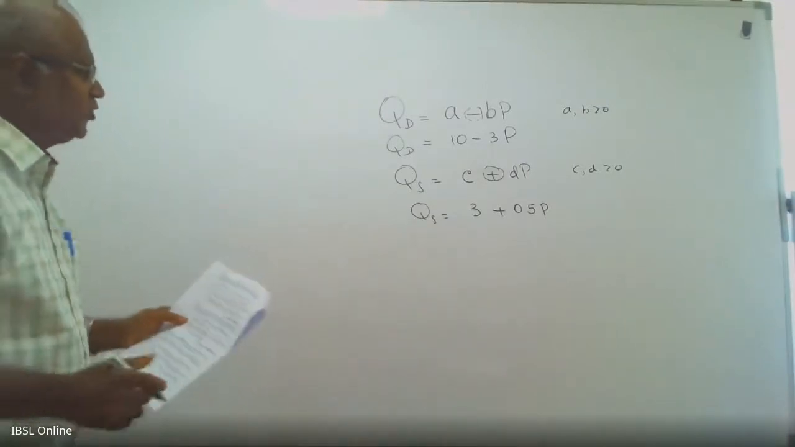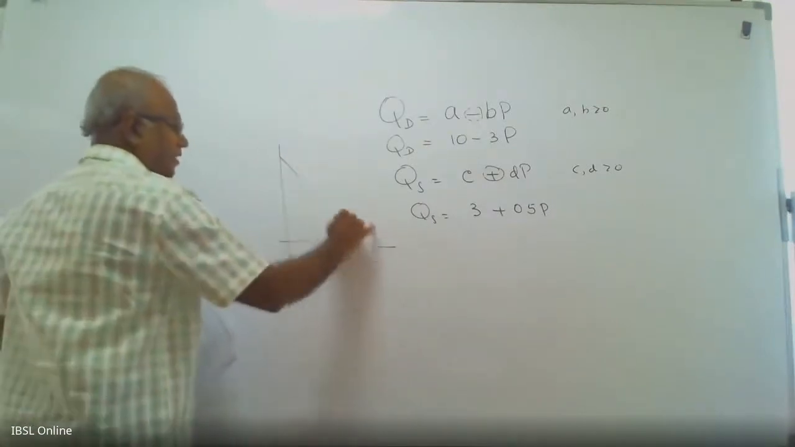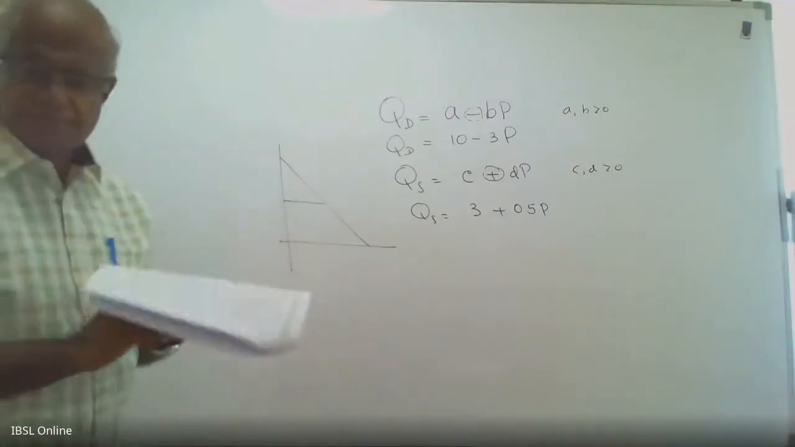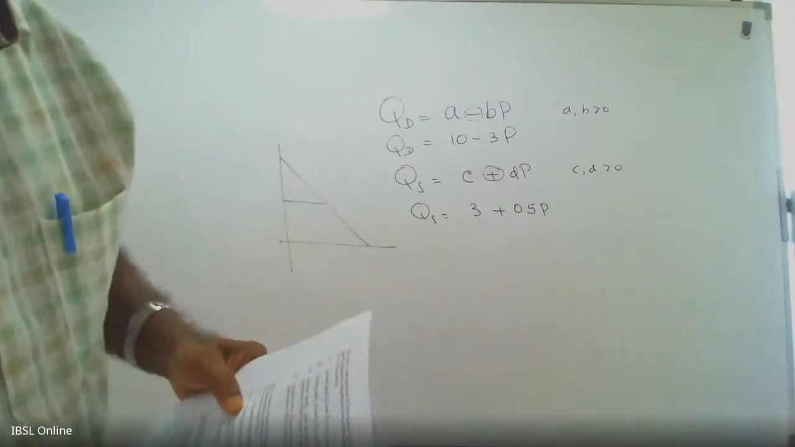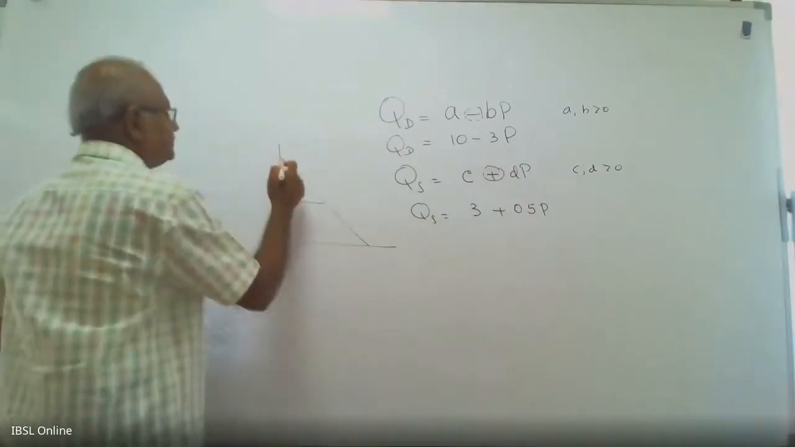Consumer surplus and producer surplus. Consumer surplus: the demand curve, the equilibrium price. Consumer surplus is the area below the demand curve and above the equilibrium price.